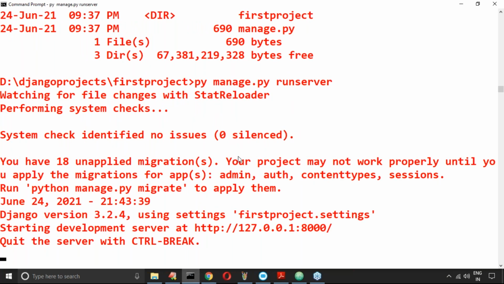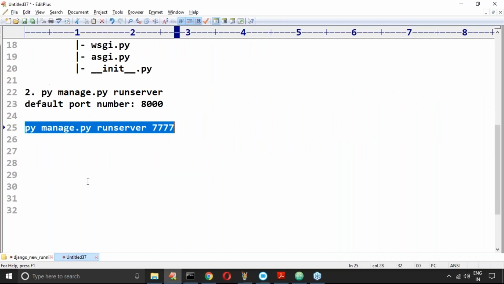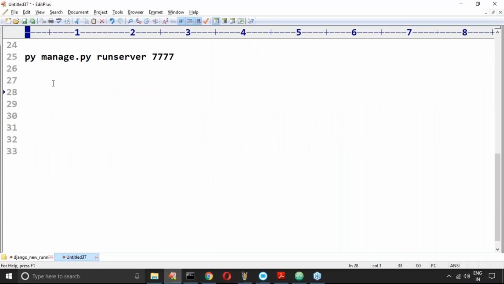Are you feeling comfortable? Now the server is going to be started or not? Yes, that's all. So what is it? Starting development server. We are getting http://127.0.0.1:8000. So this server got started like this.